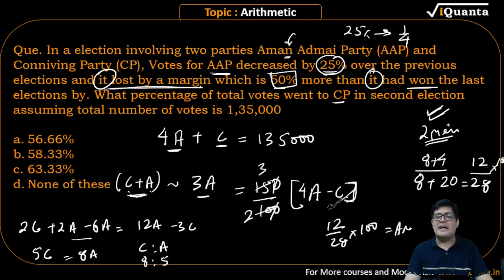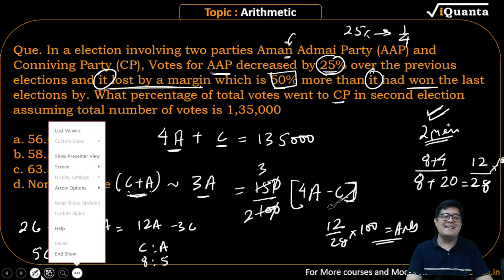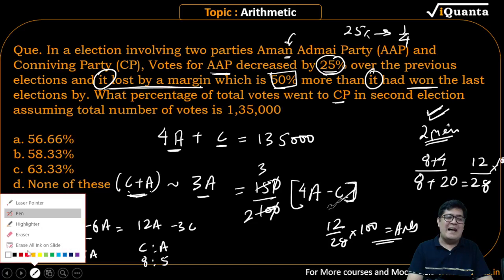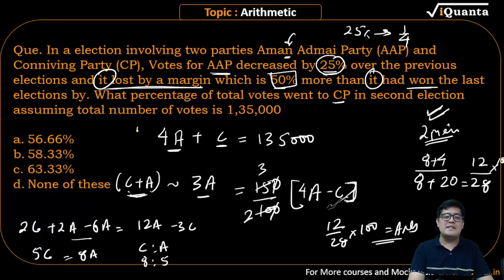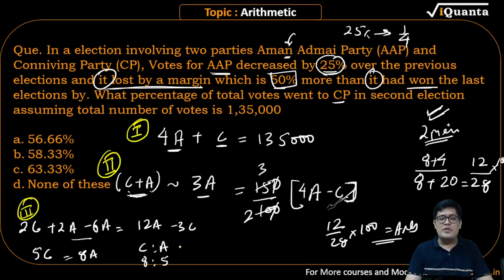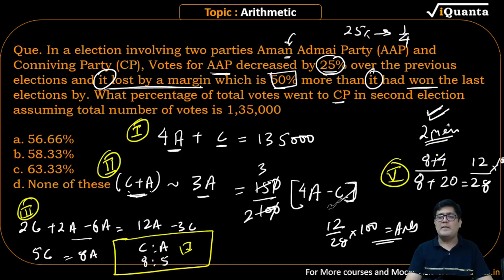I'll repeat the entire process. But first I want you guys to copy it down in the manner I have written. This is the first step. The first step is utterly useless. Second step is the most critical one. I'll explain this to you one more time. Third step is cross multiplication. Fourth step is assumption of the ratio. And the final step, the fifth step, this one is the answer step.